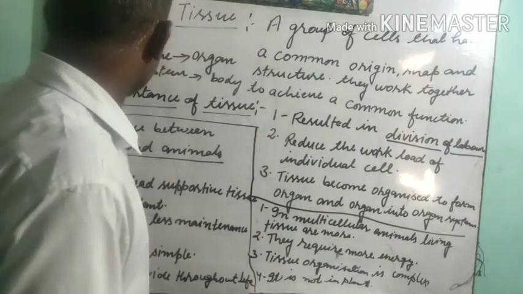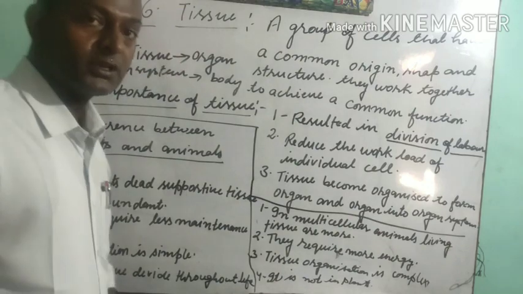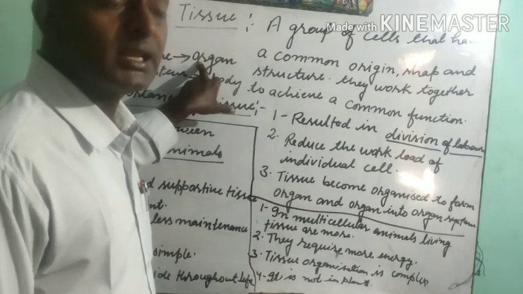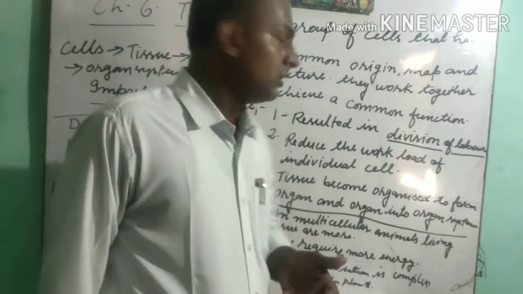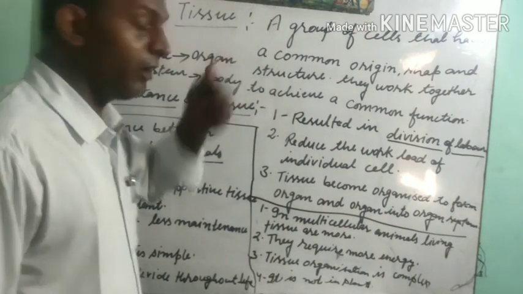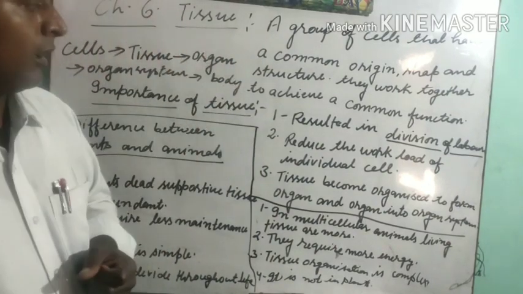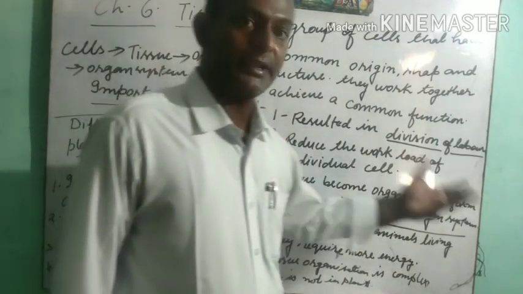Yes students, as we have discussed, cells organize together to form tissue, and then the workload is reduced. Then there is the formation of organs. In our body there are many organs, and those organs are made up of different types of tissue. Then there is the formation of organ systems and the body.